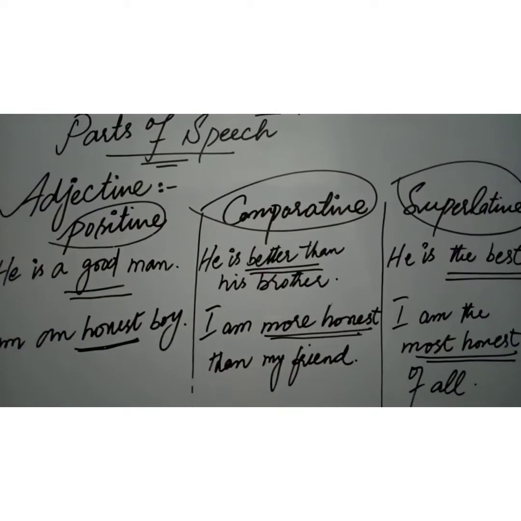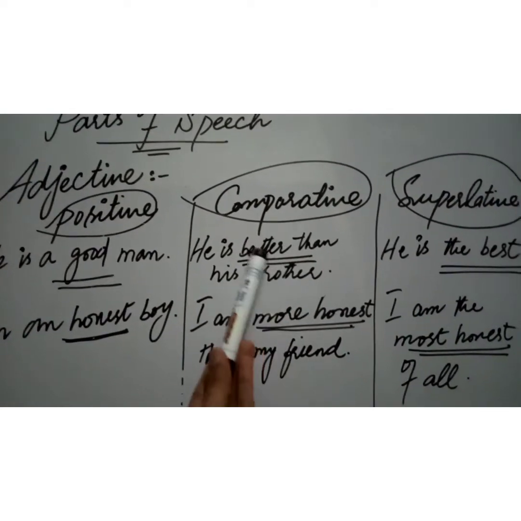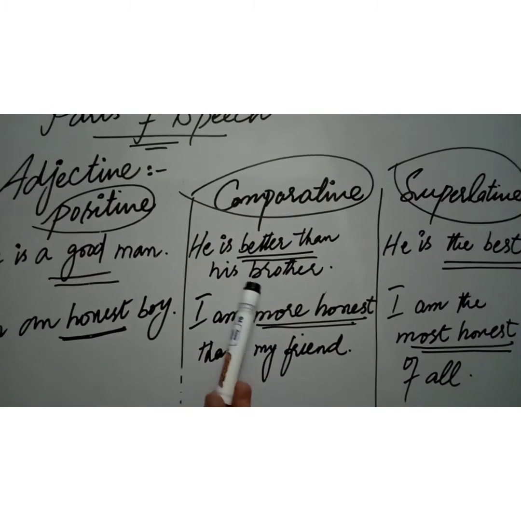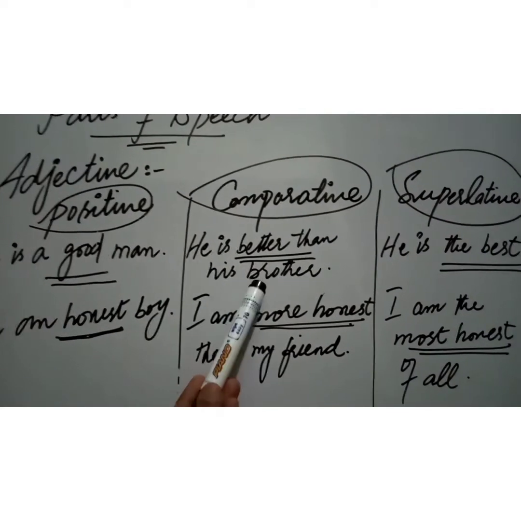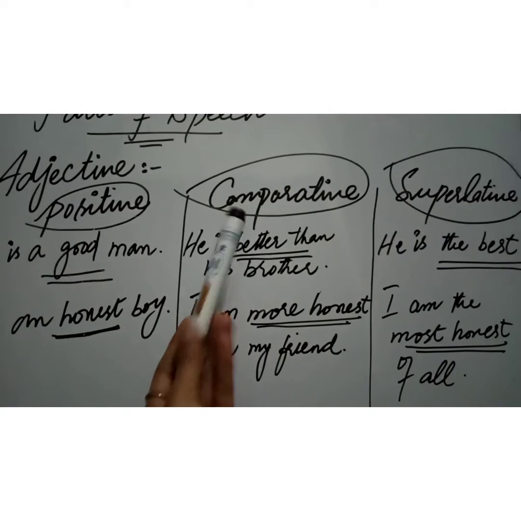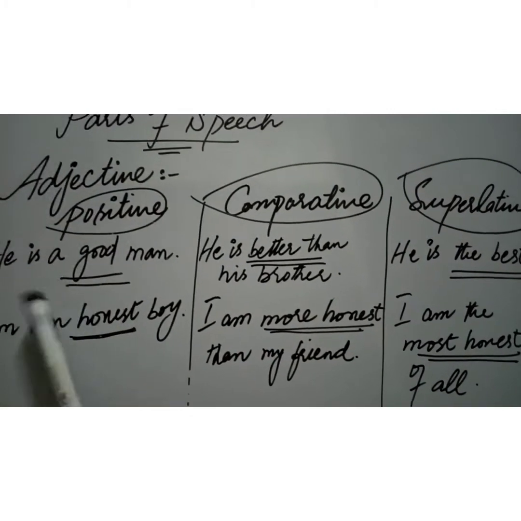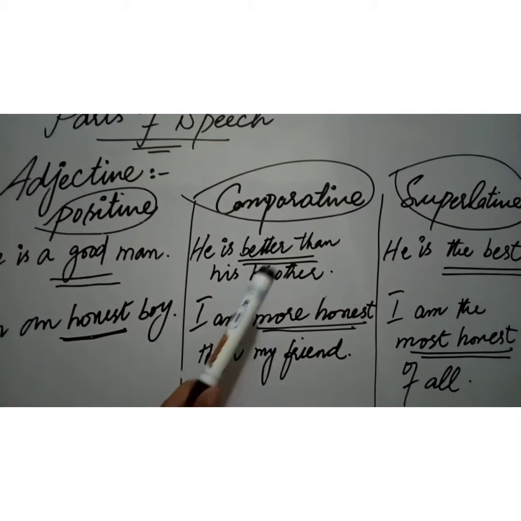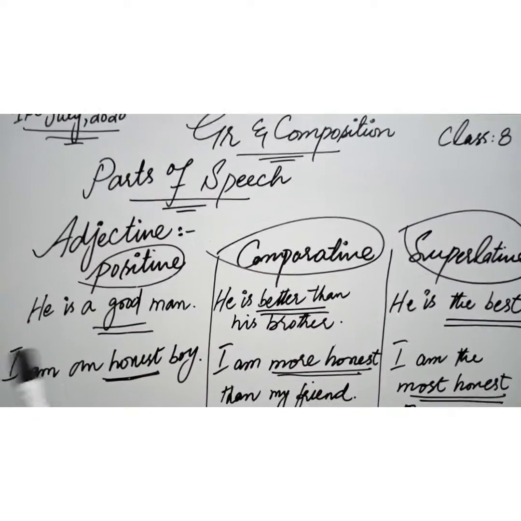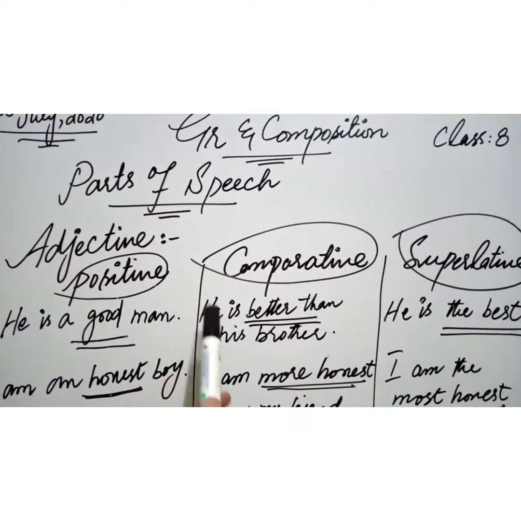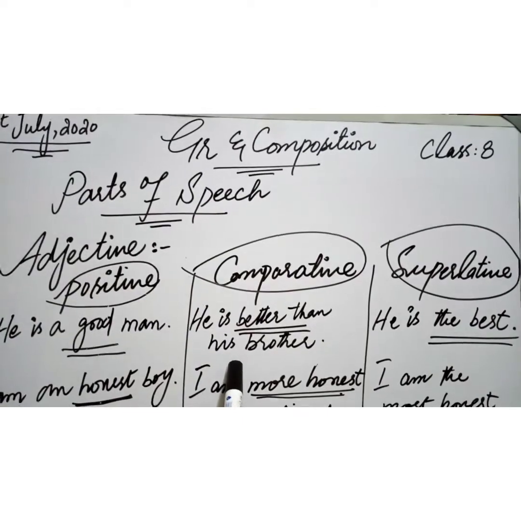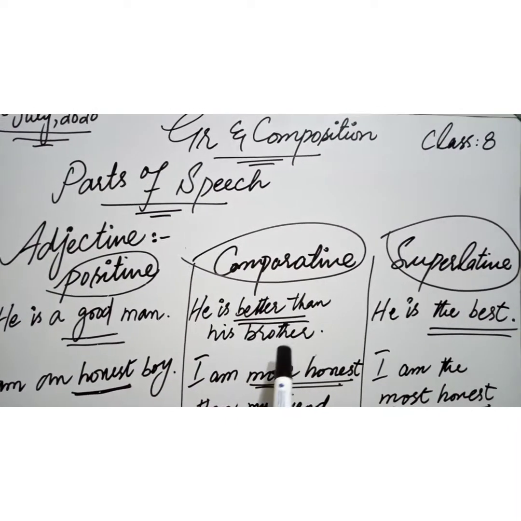But if I want to give a reference to the same quality of the same class, I would make a comparison and I would use the comparative degree. Like if I say he is a good man, and I would compare it with his brother or someone else, I would say he is better than his brother.